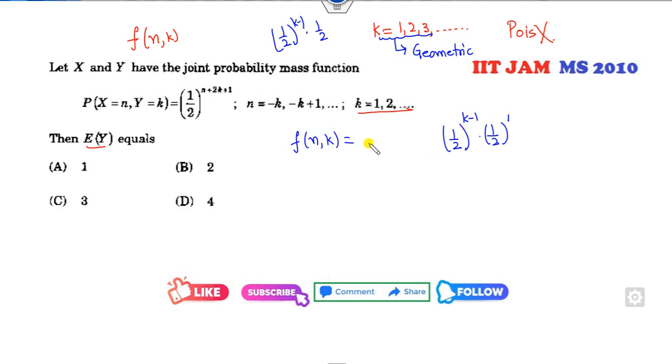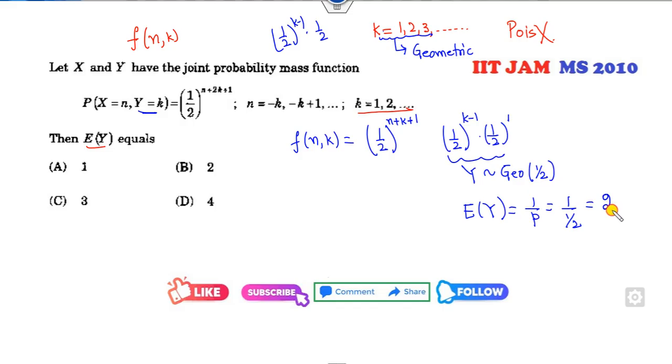The remaining part is half to the power n plus k plus 1. Now yes, it is fine. Then y is k. So y follows a geometric distribution with parameter half. Then what is the expected value of the geometric distribution? 1 over p, and p is half. The right answer is 2. And this is dependent on x and y both, so it means this is x conditioned on y. So the right answer of the mean is 2.